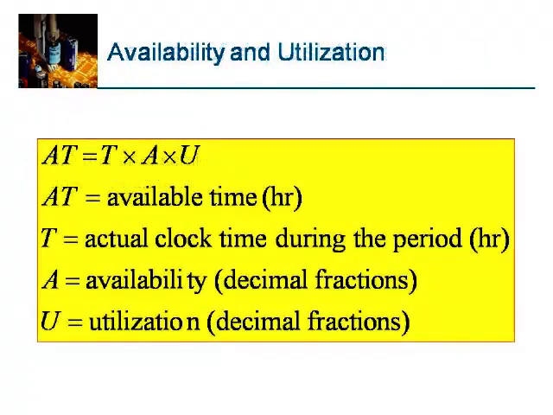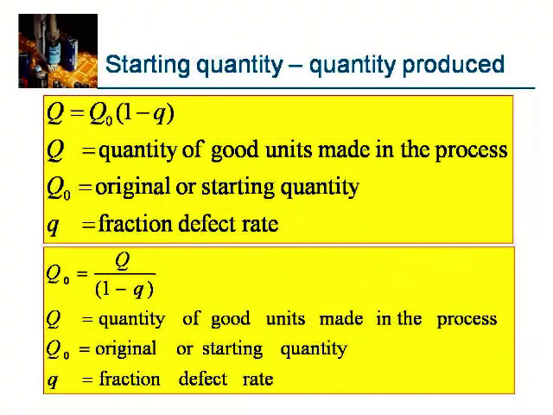Now let us see the availability and utilization of this. AT is available time. Available time is T into A into U, where T is actual clock time during the period, A is availability and U is utilization. And starting quantity or quantity produced is Q. Q is normally Q naught into 1 minus small q. Small q is scrap rate.